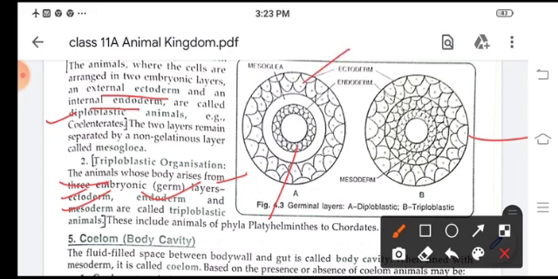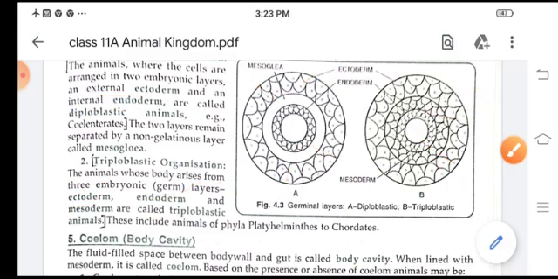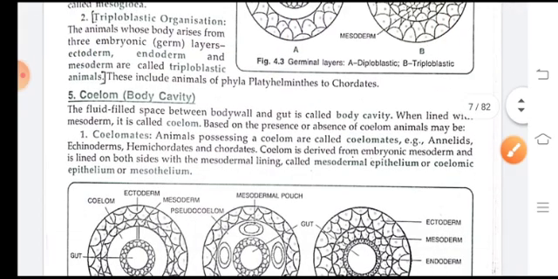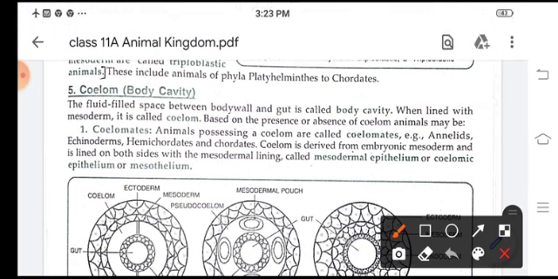This is the ectoderm and the endoderm. Okay. Now this mesoglea is present in between these two layers, and here a central cavity is there, and the ectoderm, mesoderm and endoderm. Now next comes the coelom or the body cavity. The fluid filled space between the body wall and the gut is called the body cavity. When it is lined with mesoderm, it is called coelom.